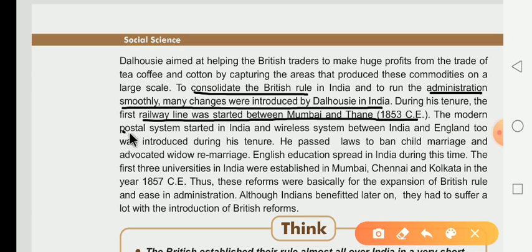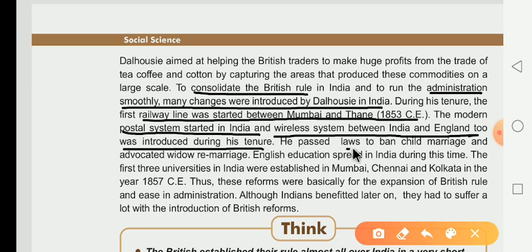The modern postal system started in India after wireless systems between India and England were introduced during his tenure. It means all of these things were started during Dalhousie's period: the starting of the railway, then the postal system, then the wireless system. All of these things were introduced during Dalhousie's period.